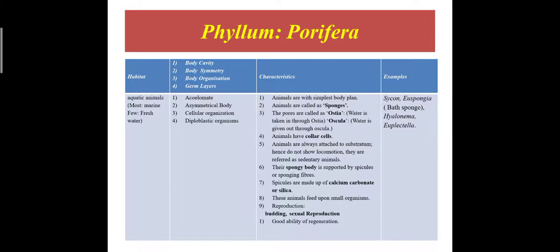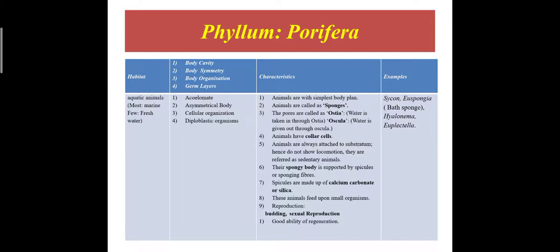These animals have pores on their body called ostia. Water is taken in through the ostia, and the oscula is where water is given out. Animals have collar cells. Animals are always attached to the substratum. Hence they do not show locomotion, so they are called sedentary animals. They have a spongy body supported by spicules or spongin fibers. These spicules are made up of calcium carbonate, or we can say silica.